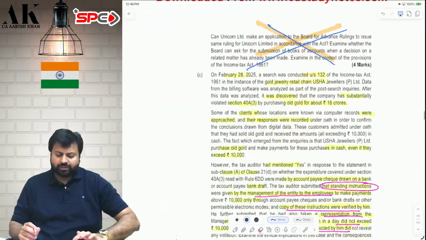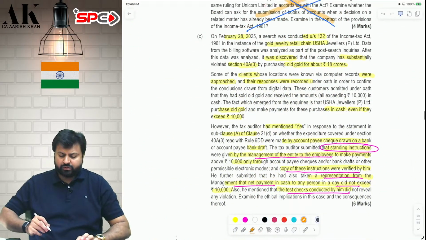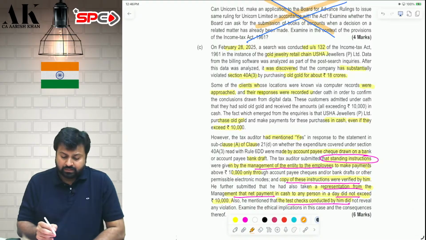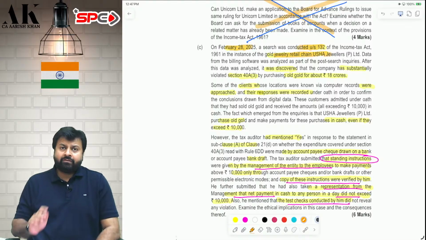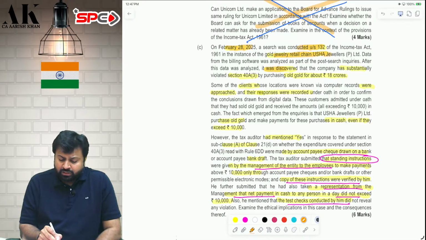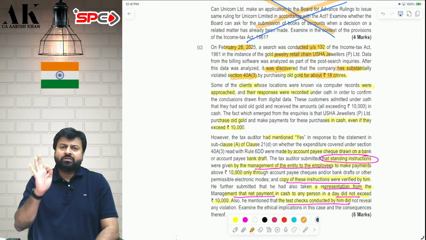And one last question is on tax audit. What is happening in this question? Beautiful question on tax audit. On 20th of February 2025, there was a search conducted in a jewelry shop, Usha Jewelers, where it was found by the income tax department that huge payments are made in cash for purchasing gold, violating the provisions of 40A(3).